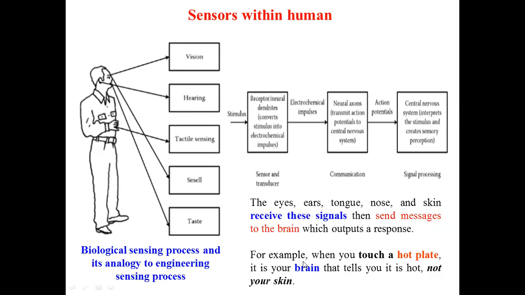And the brain decides, according to the temperature of that plate, whether it is hot or cold. So by touching a hot plate, the brain tells you that it is hot, not the skin.